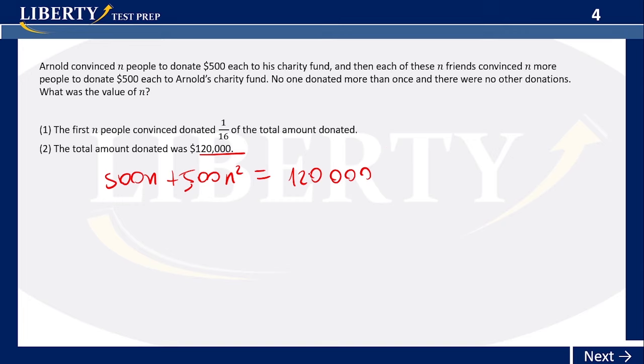So this one becomes c. You take it to the left, you subtract it to make it equal to 0, then you factorize 500. You are left with n squared plus n minus, what's 120,000 over 500? Here you get 240. That'll be equal to 0.